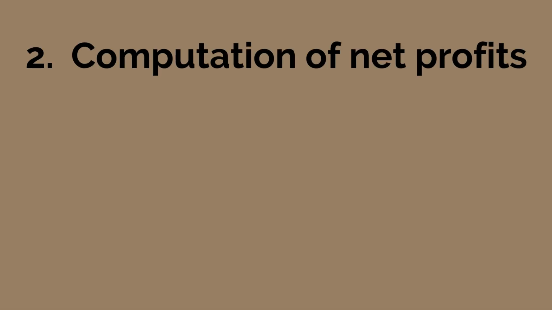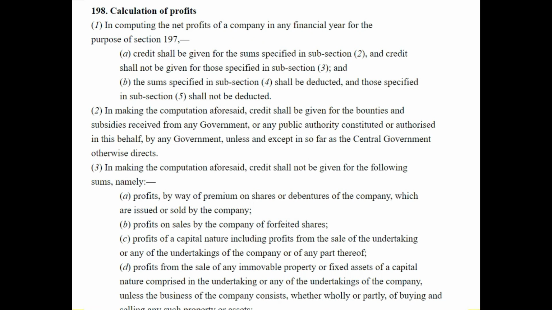Now, let's try and understand how to compute net profits. Typically, most companies compute CSR spend at 2% of their profits before tax as determined in the financial statements. The law contemplates certain inclusions and certain exclusions while computing net profits. Adjustments are specified in Section 198. These, inter alia, include the following items while arriving at net profits.